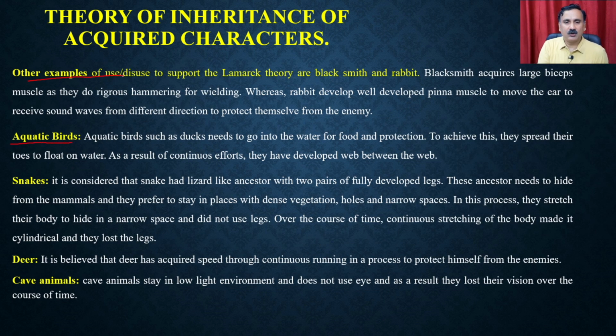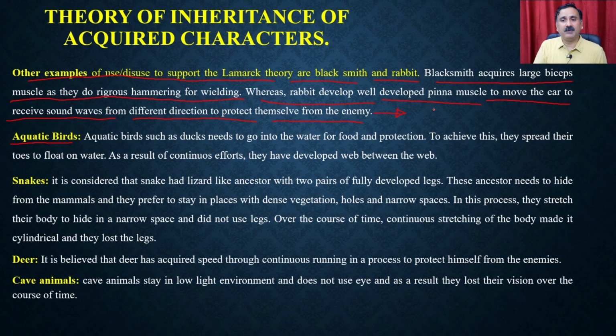Other examples of use and disuse to support the Lamarck theory are the blacksmith and the rabbit. The blacksmith acquired large bicep muscles as they do rigorous hammering for the welding, right? Like bodybuilders, but the blacksmith acquires very strong biceps because they have to do the hammering for the welding. Whereas the rabbit develops well-developed pinna muscles to move the ear to receive sound waves from different directions to protect themselves from enemies.